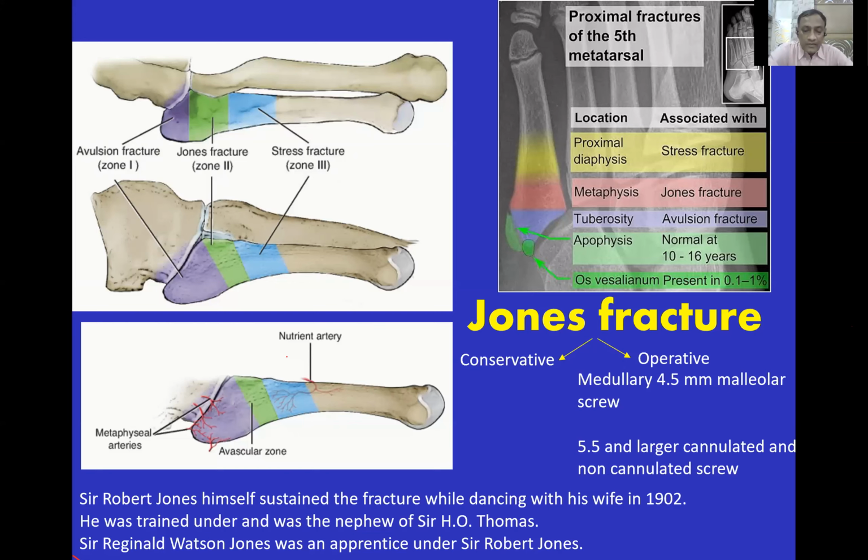And sometimes, if the examiner is interested in British history, he may ask who was Sir Reginald Watson-Jones. He was an apprentice under Sir Robert Jones, and he was appointed as an orthopedic surgeon in the British Navy. He did a lot of work, especially in the Second World War and First World War, and he wrote a very beautiful textbook on injuries, fractures and dislocation.